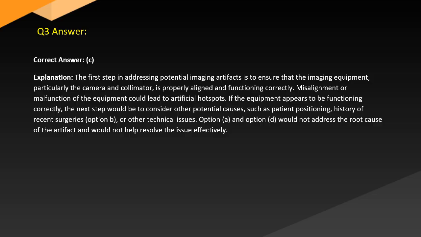Answer. Correct answer, C. Explanation. The first step in addressing potential imaging artifacts is to ensure that the imaging equipment, particularly the camera and collimator, is properly aligned and functioning correctly. Misalignment or malfunction of the equipment could lead to artificial hotspots. If the equipment appears to be functioning correctly, the next step would be to consider other potential causes, such as patient positioning, history of recent surgeries, or other technical issues. Option A and Option D would not address the root cause of the artifact and would not help resolve the issue effectively.